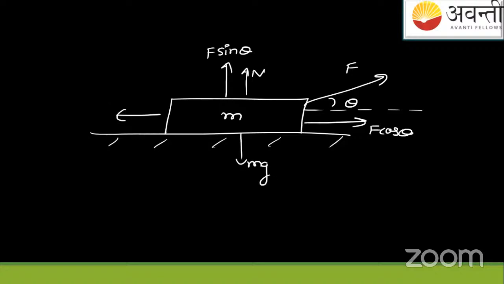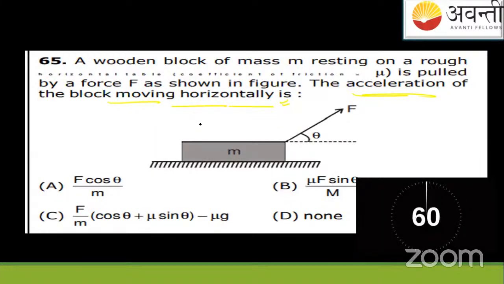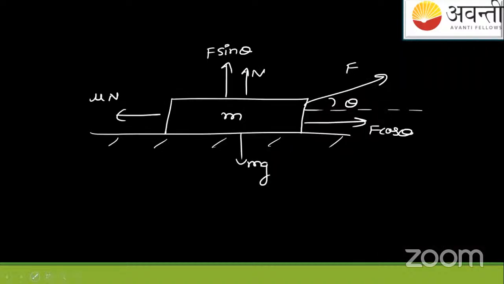This is the friction force. What is it asking? Acceleration of the block. Friction force is mu N. N is this. So if you solve this question, the answer is very fine. Okay, what will the answer be? F cos theta minus mu into N equals mass into acceleration. So from this you'll get N, the normal reaction.